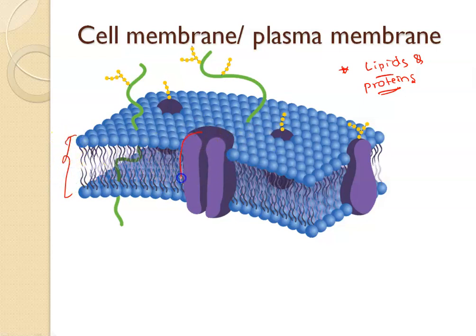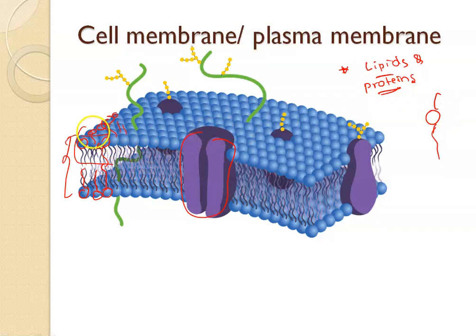Here this is your protein molecule, and in this first layer you can find this kind of structure, a ball with a tail. These are the balls and they have produced their tails. So this is called a lipid.